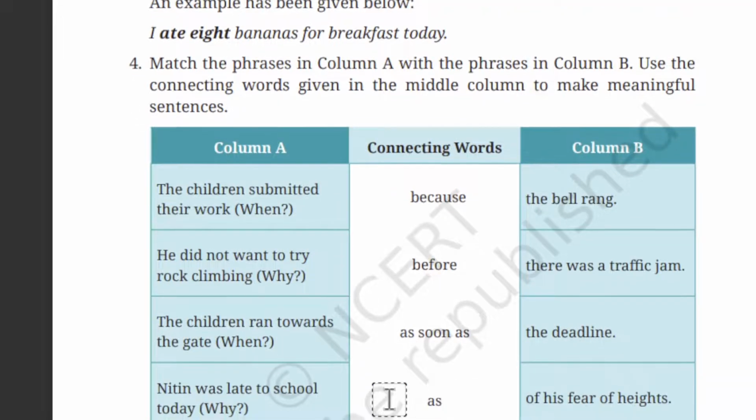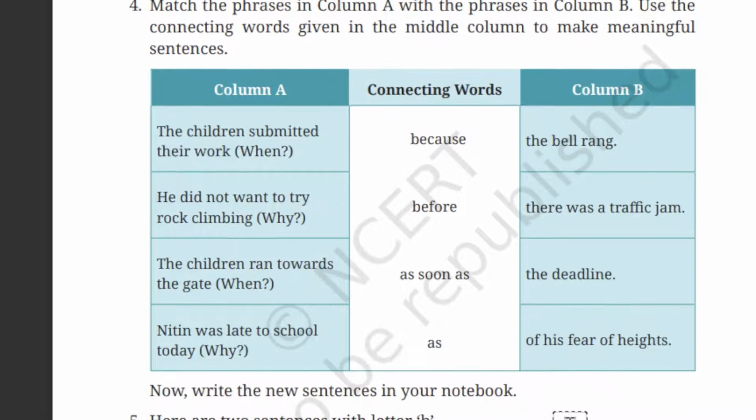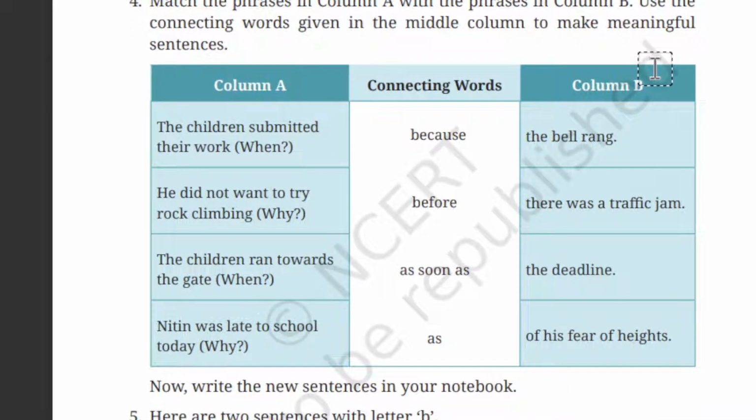Okay. So the next one: match the phrase in column A with the phrase in column B. Use the connecting words given in the middle column and make a meaningful sentence. So here they have given connecting words: because, before, as soon as. So we have to use these connecting words, and they are asking to write in your notebook also. So column A and column B are given.